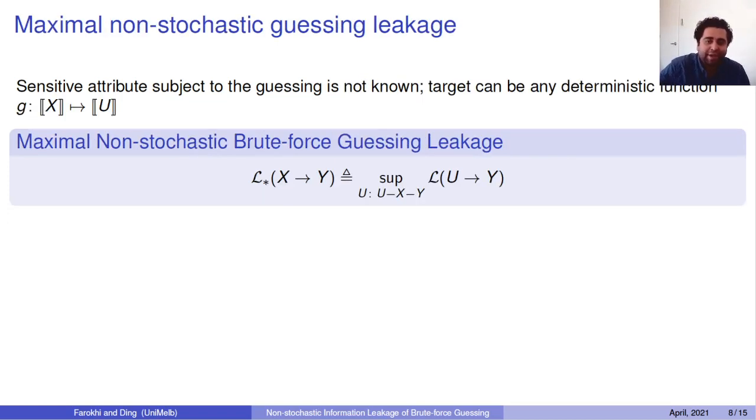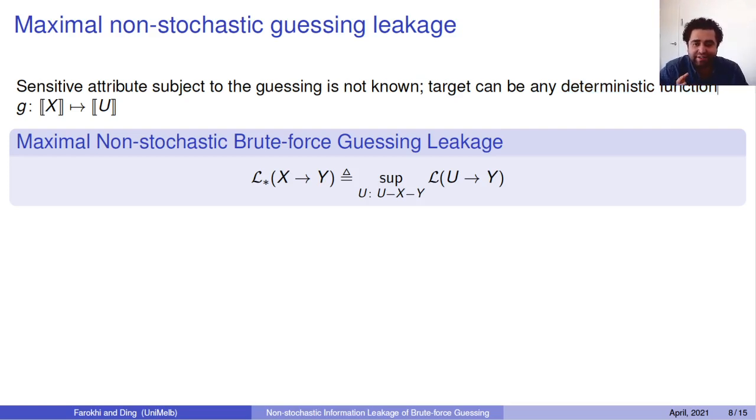Okay, so what about the maximal leakage? What will happen if we don't know what the target of the guessing game that the adversary is running is? We don't know what u is. We only have x, and we know that this u is a function of x. So there is a function g that maps x to u, and we don't know what this function is.